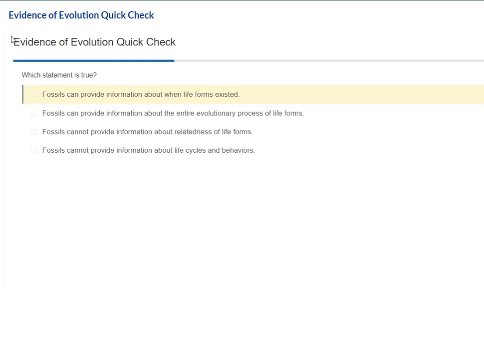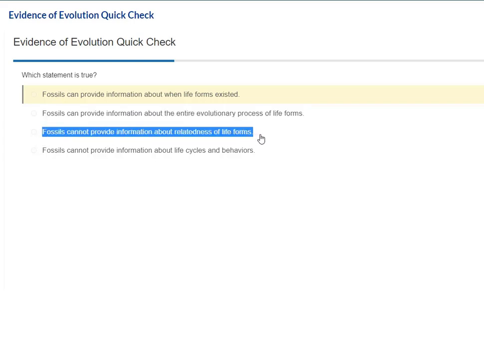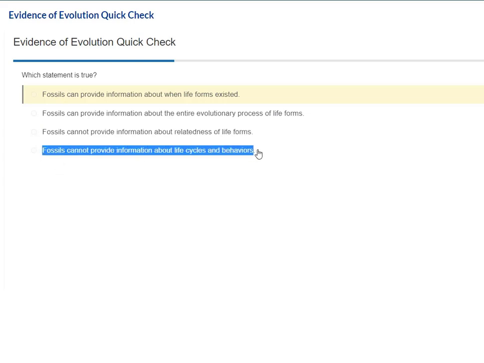Which statement is true? Fossils can provide information about when life forms existed. Fossils can provide information about the entire evolutionary process of life forms. Fossils cannot provide information about relatedness of life forms. Fossils cannot provide information about life cycles and behaviors. So let's go over the wrong ones first.